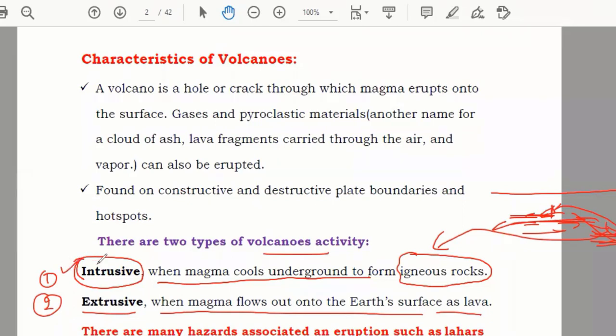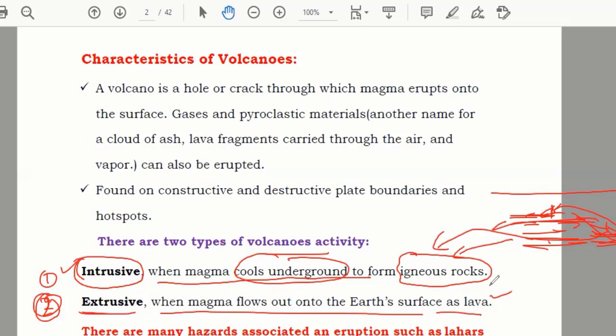It means that the magma will not come out of the ground, but it will remain under the ground, cool down, and form igneous rocks. Number two, extrusive. Extrusive means when magma comes out on the earth's surface in the form of lava.